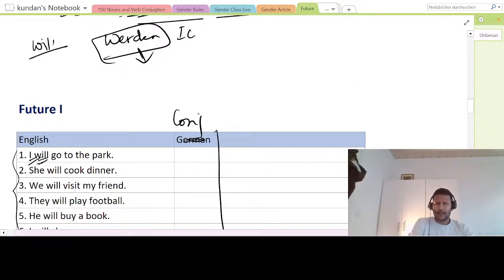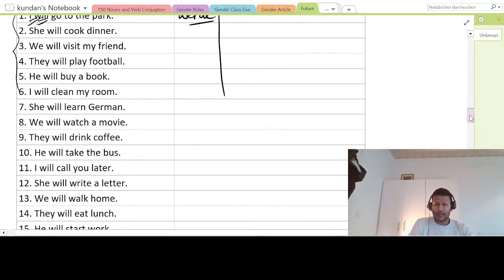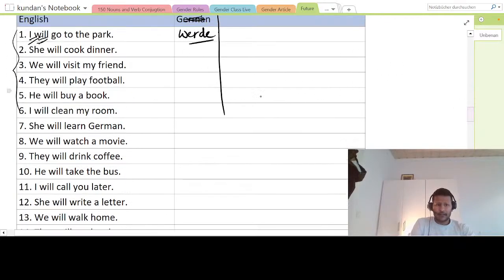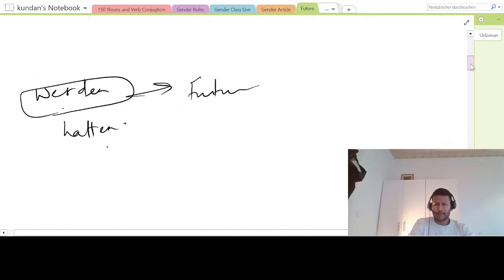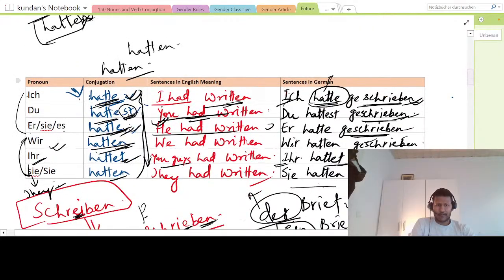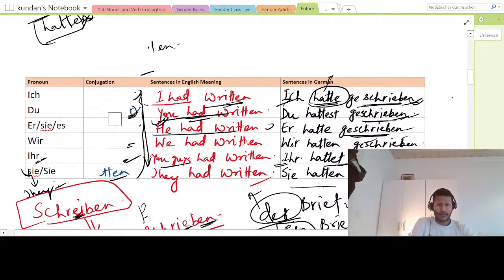Let me write it here itself, ich werde. How? en was there, remove this and put e, right? Ich werde. But this doesn't follow the normal rules that we have seen. So you have to remember this, okay? Ich werde. So let me just put it here. Is this in the format? No, this is not in the format. So let me put it here, so that it will be easy for you to remember the conjugation.